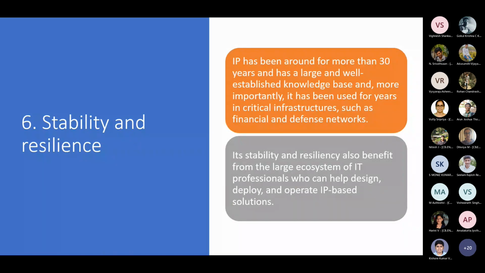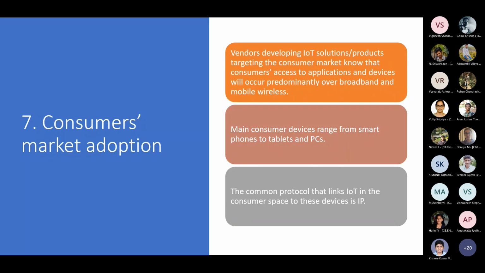The sixth one is stability and resilience. We already know the resilience because it has been there for 30 years, so it is obviously very resilient. And it is very stable because we have not seen many cases where the system has crashed because somebody else logged into the system. Right? So stability, resilience, robustness, all these things are the same.